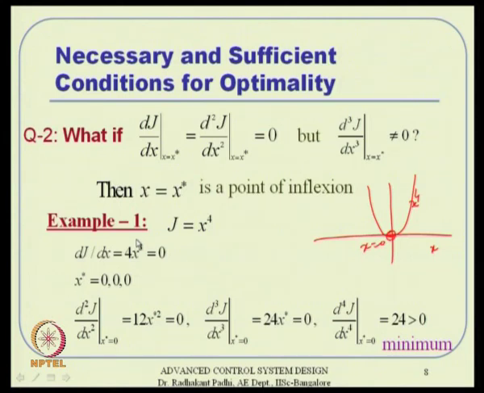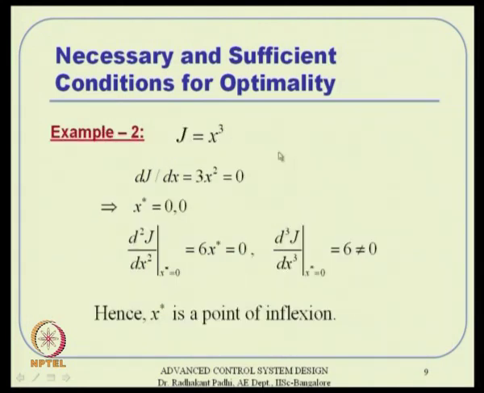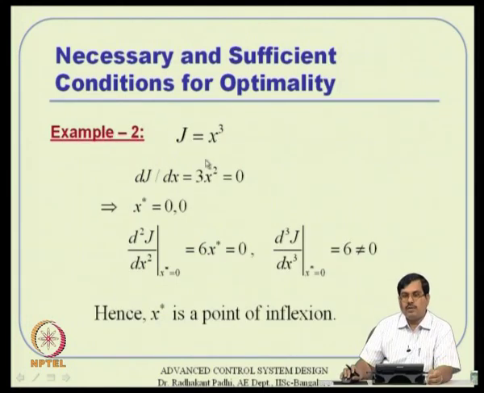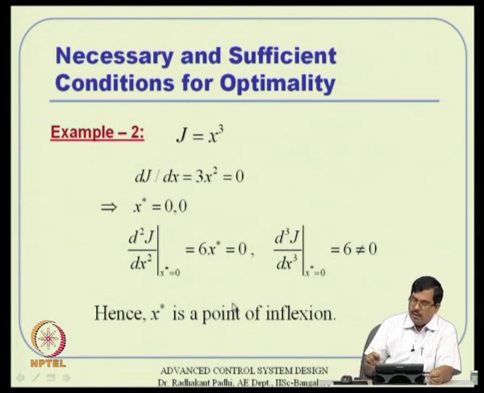Now, let us change the objective function a little bit, and say J equal to x cube. Then what? We proceed with the same analysis. Again we have only 2 solutions here, not 3, all are the same by the way. But then the second derivative turns out to be 0, however, the third derivative is not equal to 0, and hence it is a point of inflection. Again if you want to draw the curve, this is something like what will happen.